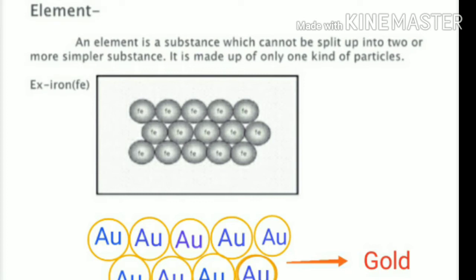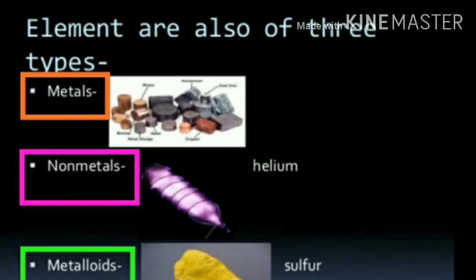They have their own properties and we can never get simpler substances out of these metals. They are made up of only one kind of particle and we cannot further divide them. Elements are also of three types: metals, non-metals and metalloids.